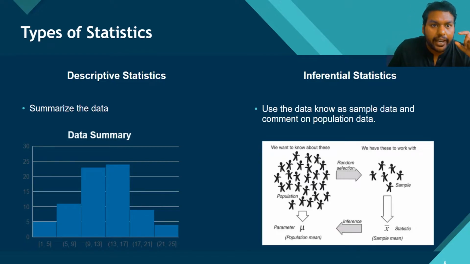That means they draw conclusions from the samples to the population. That's what comes under inferential statistics. But in descriptive statistics, like what is the mean, how many hours a normal man is sleeping, what is the average, what is the median, what is the mode, what is the interquartile range, and most importantly, we are going to discuss descriptive statistics in this playlist especially.